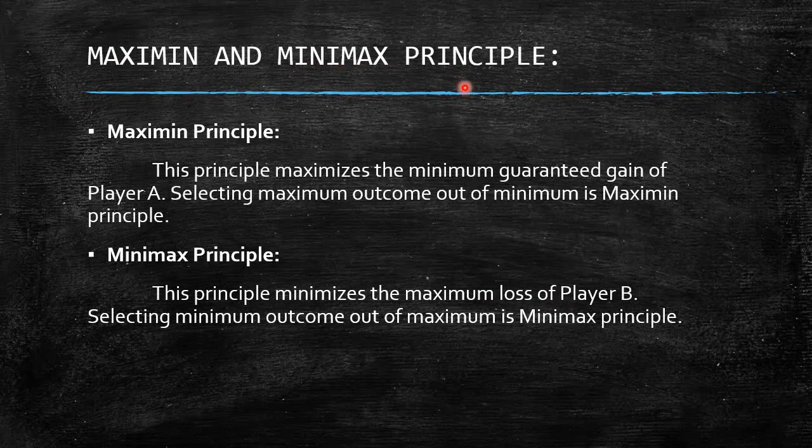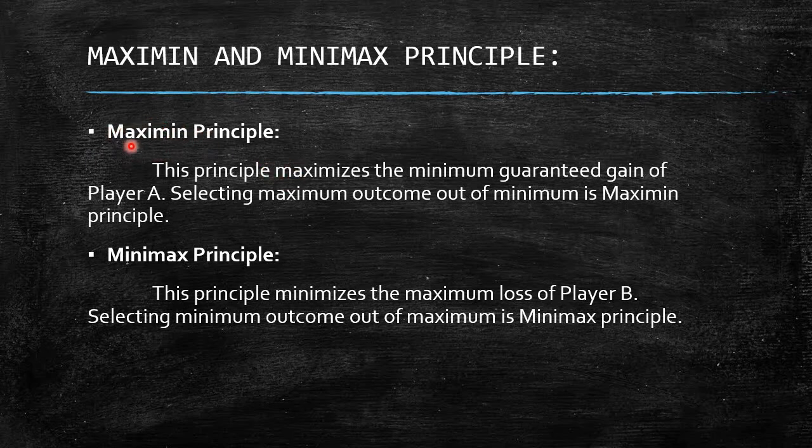Maximin and minimax principle. Maximin principle maximizes the minimum guaranteed gain of player A. Selecting the maximum outcome out of the minimums is called maximin principle. The name itself tells: it is maximum of minimum.